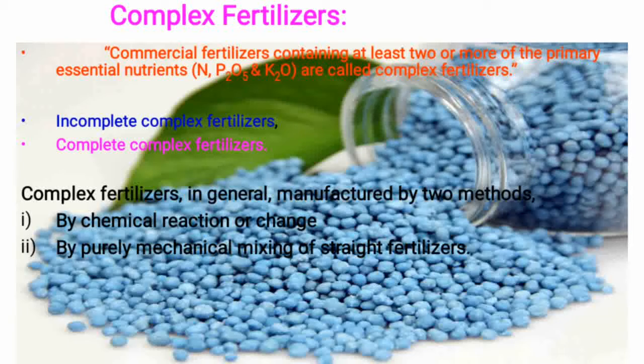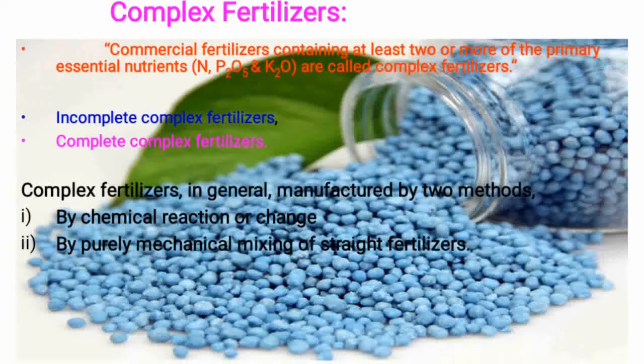The second manufacturing process of complex fertilizer is mechanical mixture of straight fertilizers only. Such fertilizers are designated as mixed fertilizer or fertilizer mixture. This is the manufacturing process or method of complex fertilizer.